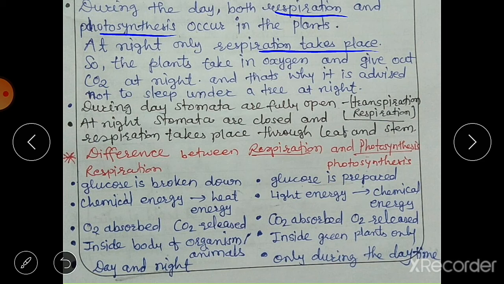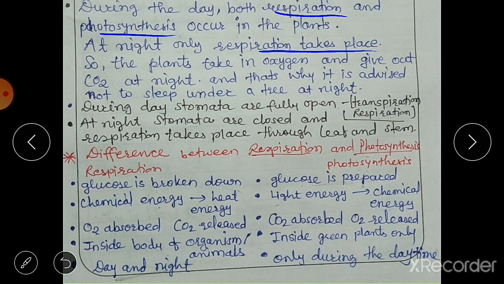Okay, during the day, stomata are fully open. During the day, stomata are fully open because both the processes are there, that is transpiration and respiration. So what do you mean by transpiration? Transpiration means the removal of water from the plant through stomata, and that's why stomata are fully open for transpiration and respiration also.